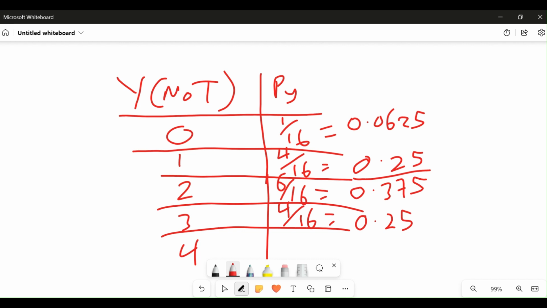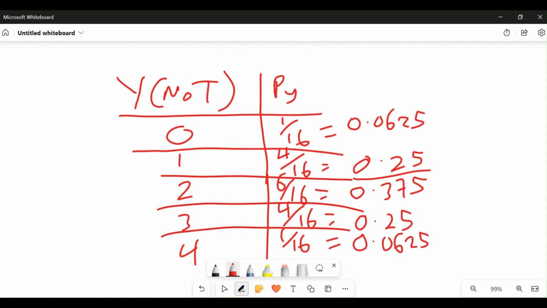All right. So now what's the probability of having four tails? From our random experiment, there's only one possible outcome where we have four tails. That's when we have tail, tail, tail, tail. So therefore, the probability will be 1 over 16, which is equal to 0.0625.